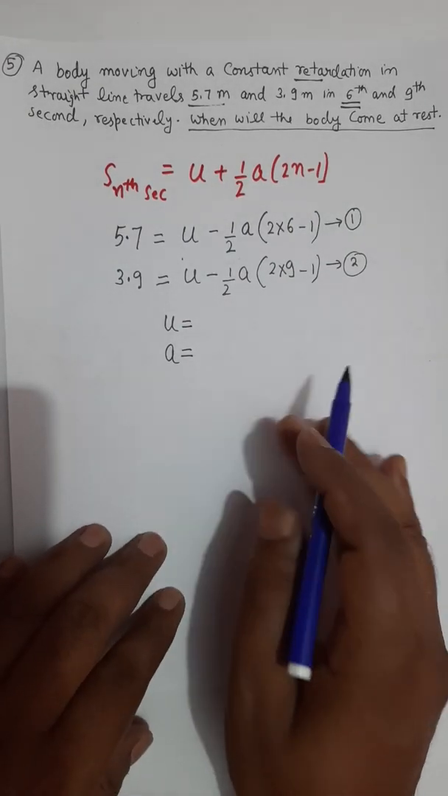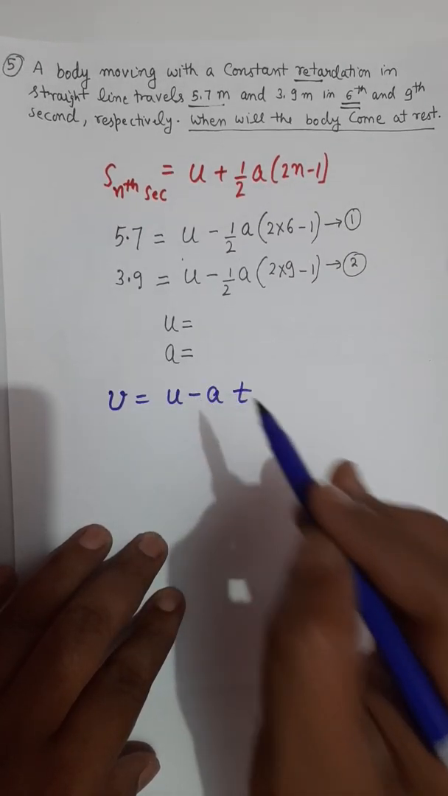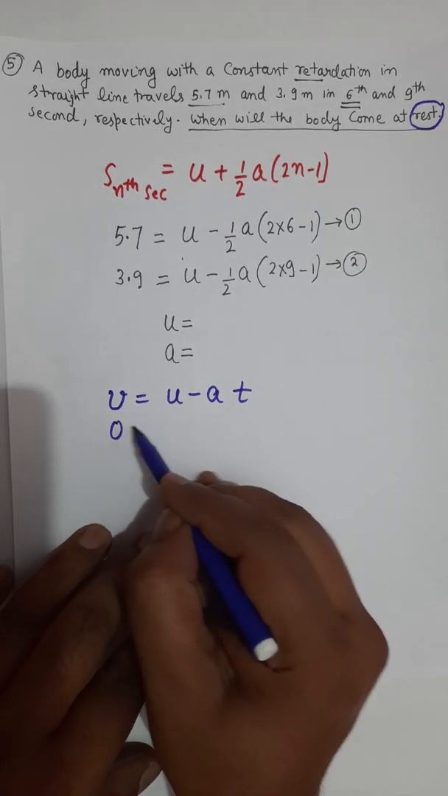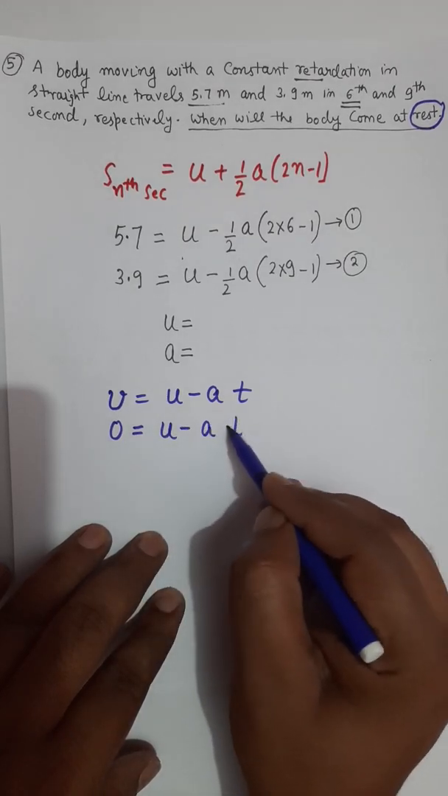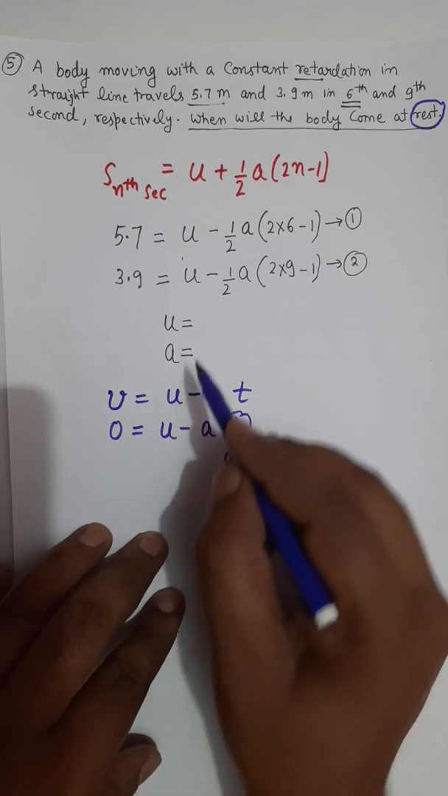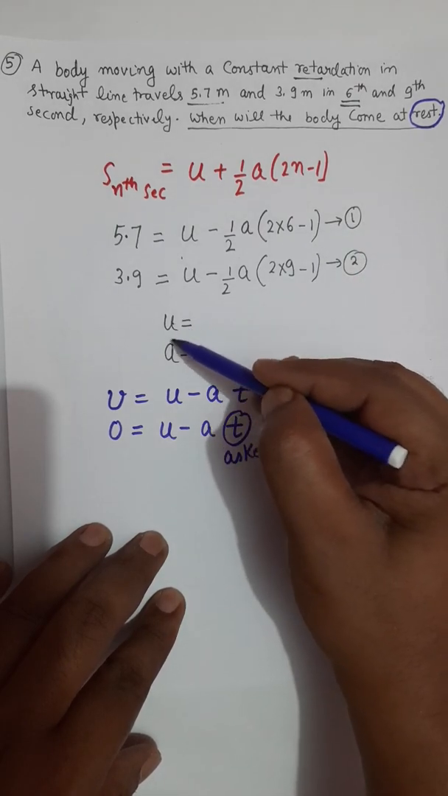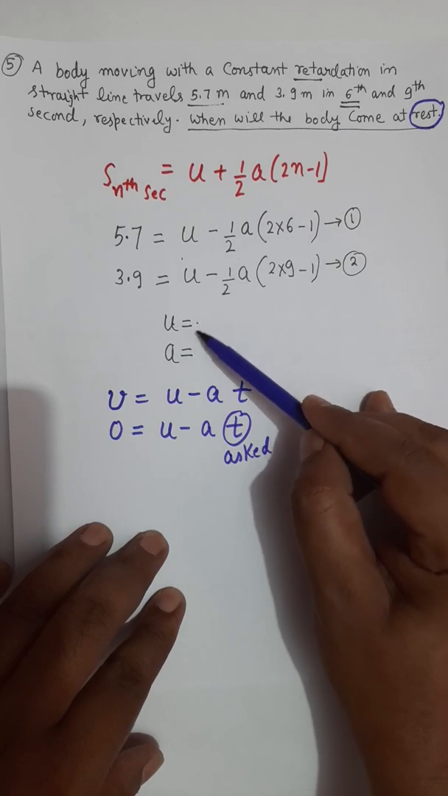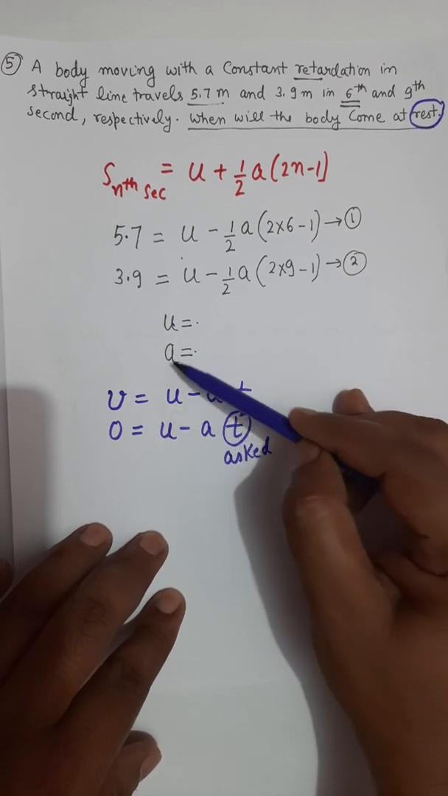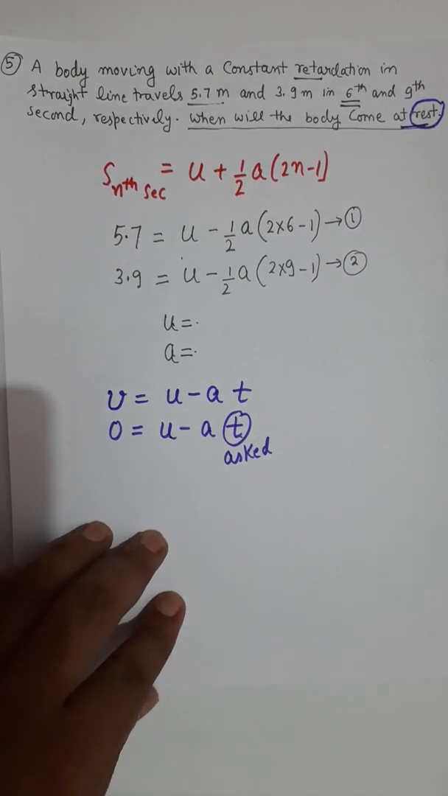To answer this, you apply the formula v equals u minus at because of retardation. Notice, if the body comes to rest, then you will put v equals 0 and u minus a into t. This t has been asked in your problem, and if you solve equation 1 and equation 2, I hope you will get the value of u and a. And if you get the value of u and a, all you have to do is put the value of u here and put the value of a here, then the value of t, which is asked in this question, can be solved.